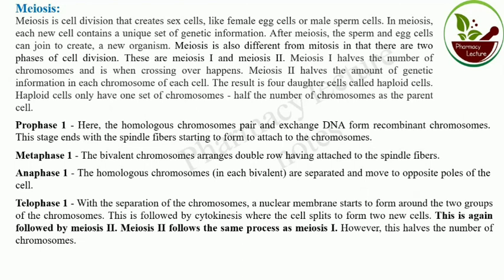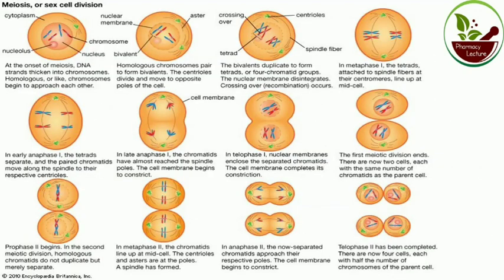Here the homologous chromosomes pair and exchange DNA to form recombinant chromosomes. At this stage the spindle fiber starts to attach to the chromosomes. Then metaphase. See the figure of meiosis. The DNA strands thicken into chromosomes. Homologous chromosomes begin to approach and pair to form a bivalent. The centrioles divide to the opposite poles. Then the bivalent duplicates to form four chromatid groups. The nuclear membrane disintegrates. Then crossing over occurs.